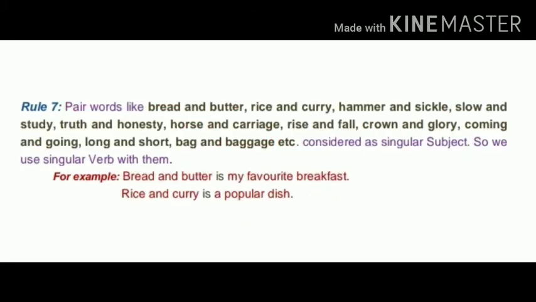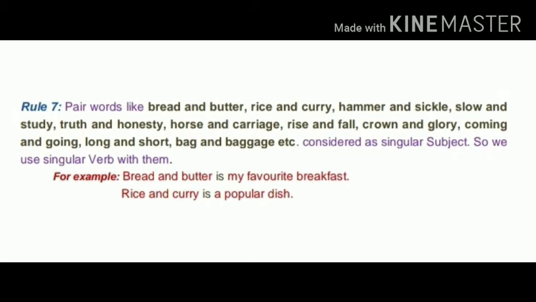Now the next rule is pairs of words like bread and butter, rice and curry, hammer and sickle, slow and steady, truth and honesty, horse and carriage, rise and fall, crown and glory, coming and going, long and short, bag and baggage, etc. We have many pairs of words like these and we consider them as a singular subject and we use a singular verb with these kinds of pairs.